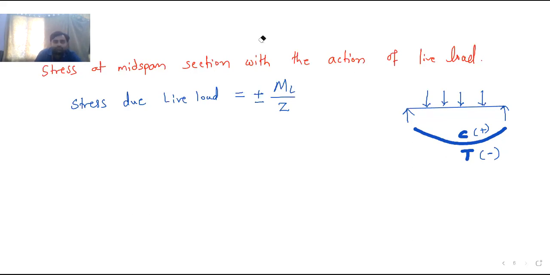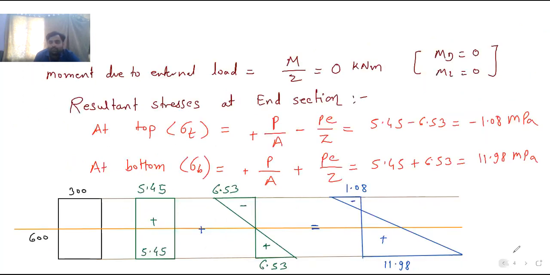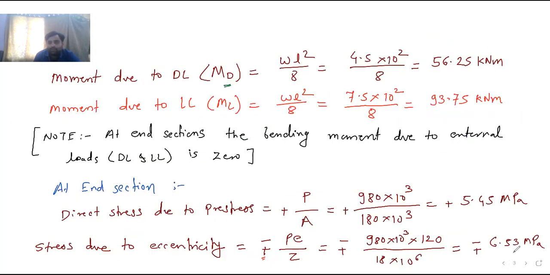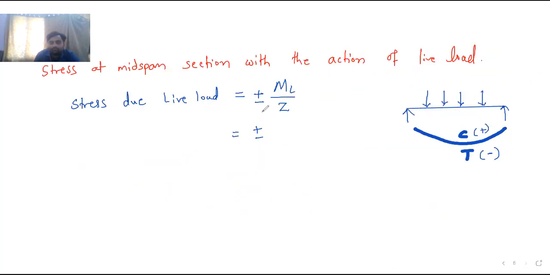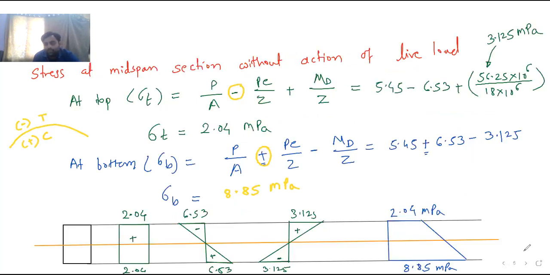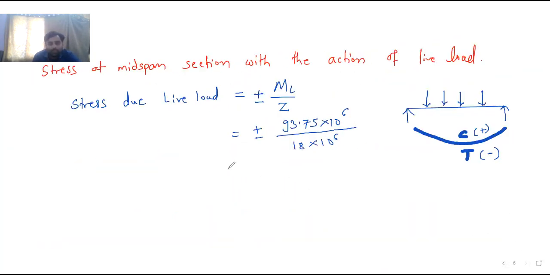So next, moving further, plus minus ML by Z. What is the live load moment we have calculated? Live load moment is 93.75. So 93.75 into 10 raised to 6 divided by 18 into 10 raised to 6. Right. Let me know the answer. What is the answer? 5.21 MPa.